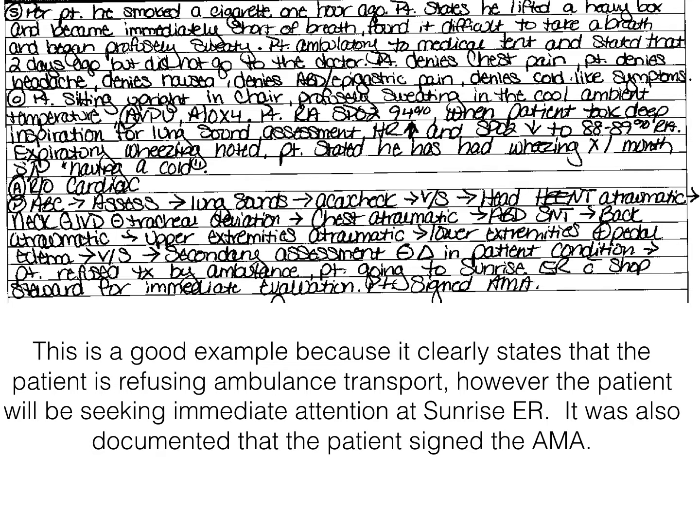So we see here in the AMA documentation that the patient refused transport by ambulance, and we see what recommendation was made: the patient going to Sunrise ER with shop steward for immediate evaluation, meaning that the patient's going to seek follow-up care, and the patient signed AMA. Could we put a little bit more into this? Absolutely. We could put things in like patient understands that their condition will get worse, patient accepts all risks, things like that. But for the most part, this is pretty good AMA documentation.